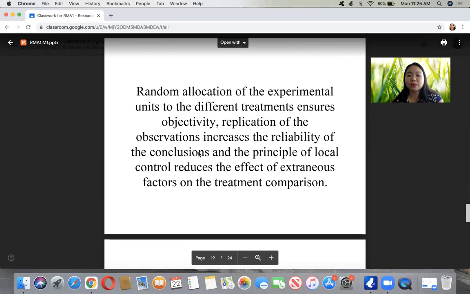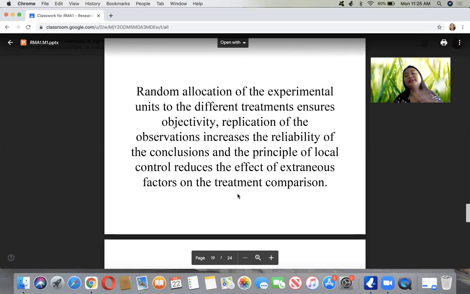And the principle of local control reduces the effect of extraneous factors on the treatment comparison. So random allocation makes the treatments objective, replication makes conclusions reliable, and local control reduces external factors if you control them.